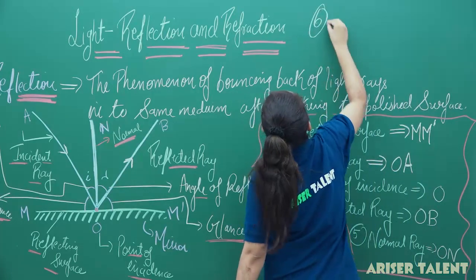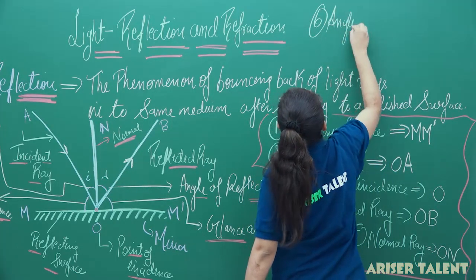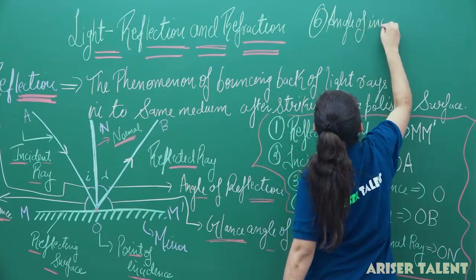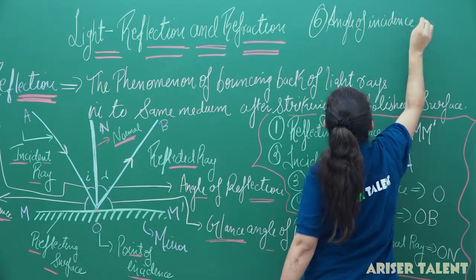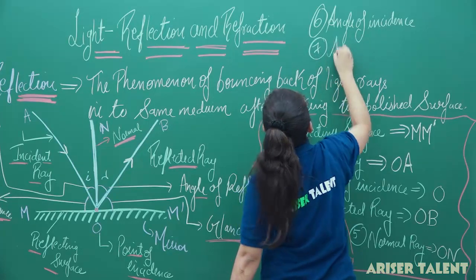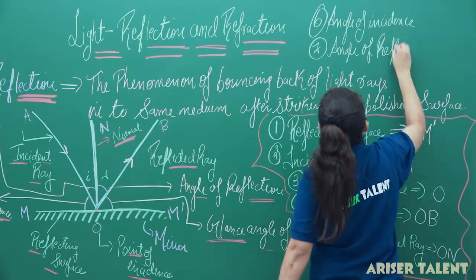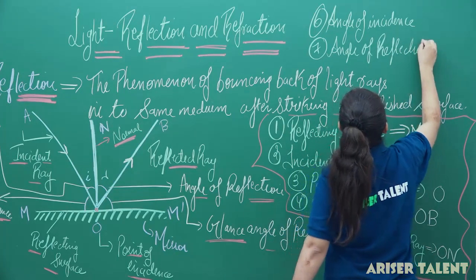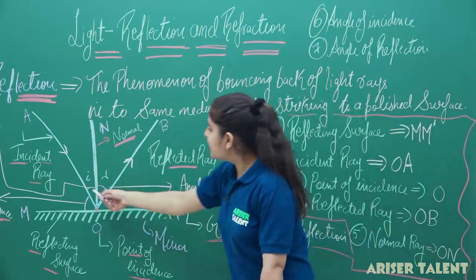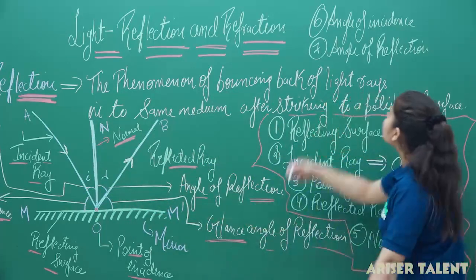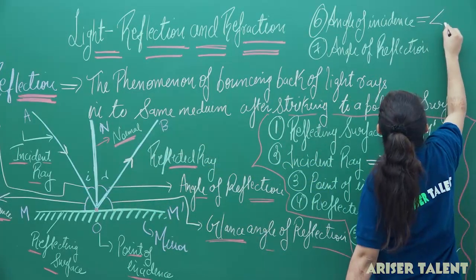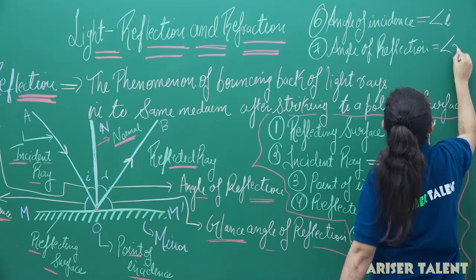That is, we have the angle of incidence, and the seventh term we have is the angle of reflection. And this angle of incidence is small i and the angle of reflection is small r. So we can write it as angle i and angle r.